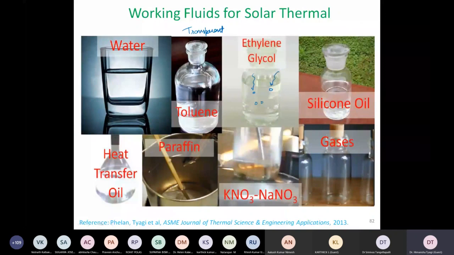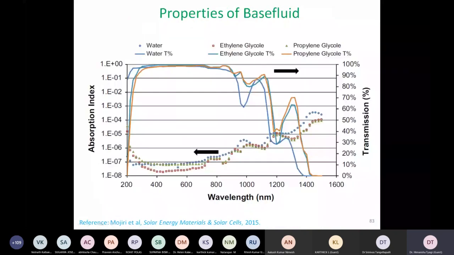So there are a lot of fluids available in nature which are fully transparent. Water is a good example. Of course, gases are also transparent, but the problem is I can't suspend nanoparticles inside a gas. I need some liquid in order for that to take place. So I think this part I already covered.